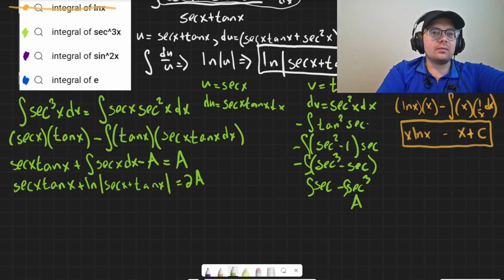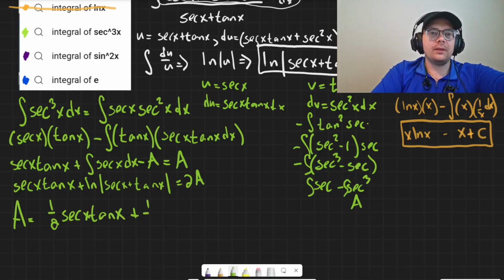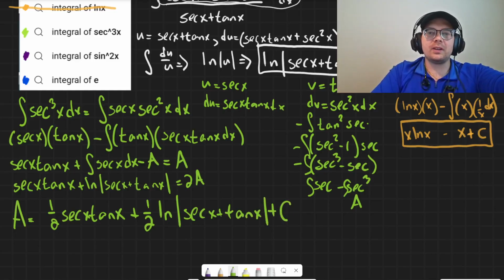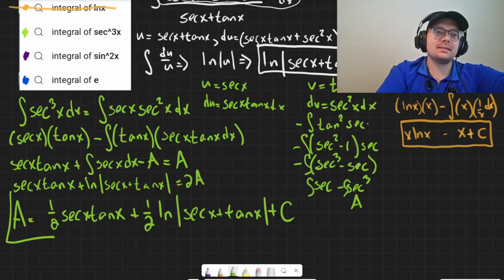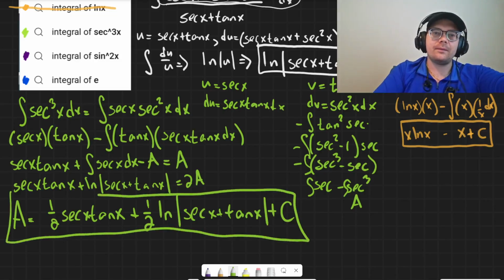So then we would just divide everything by 2. So then the answer is going to be 1/2 secant x tangent x plus 1/2 times the ln of the absolute value of secant x plus tangent x. Don't forget to put a constant. Gotta have that plus C in there.